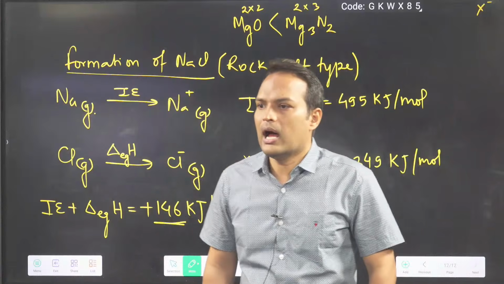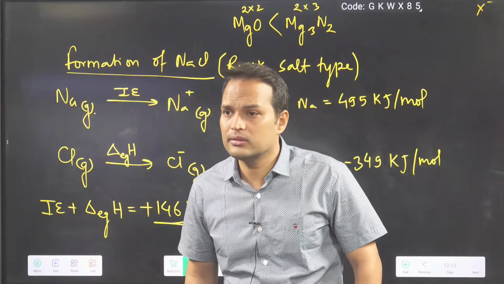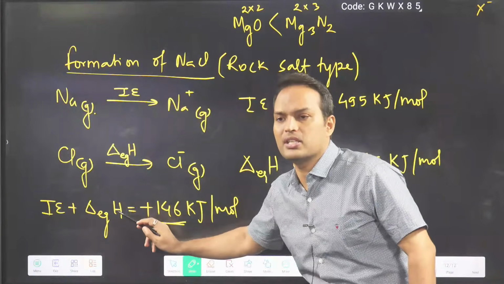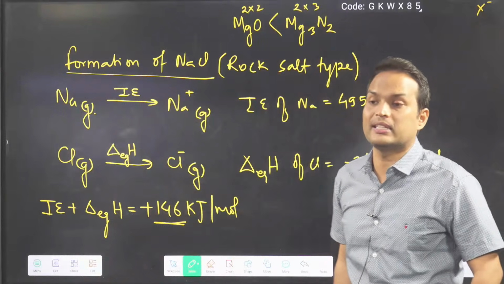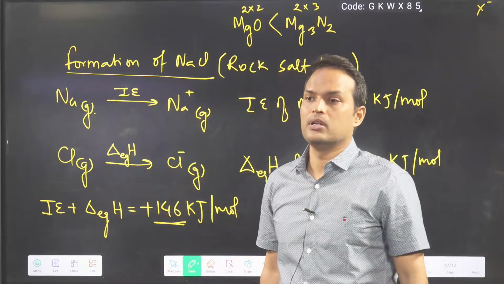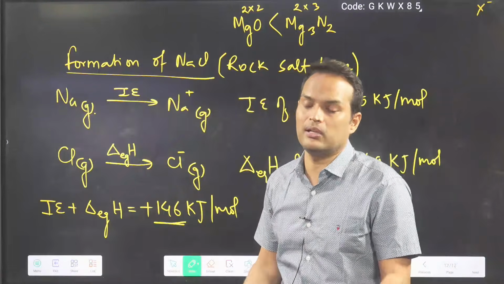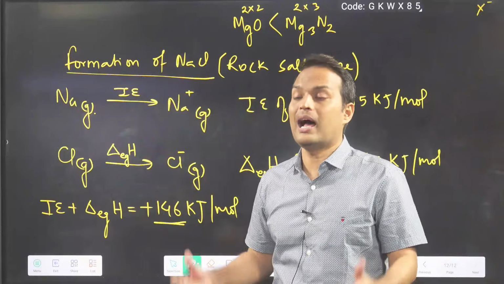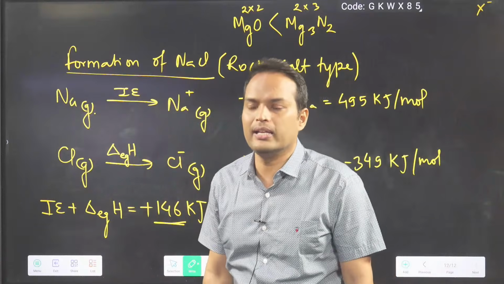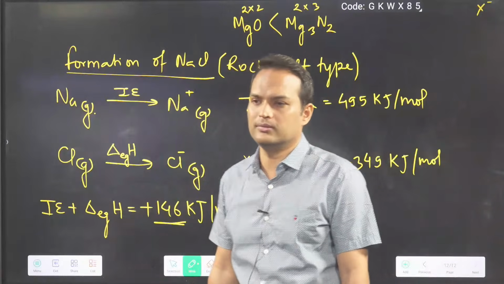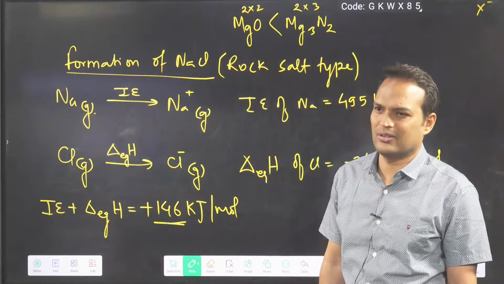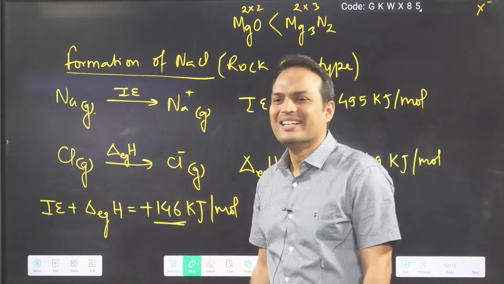So they will ask you, what will they ask? They will ask you, भैया, sum of ionization energy and electron gain enthalpy is positive, energy absorbed, this process is not feasible, not favorable, then how is NaCl formed? बताओ. Our Russian language is very good. Okay. How? So let's focus here.